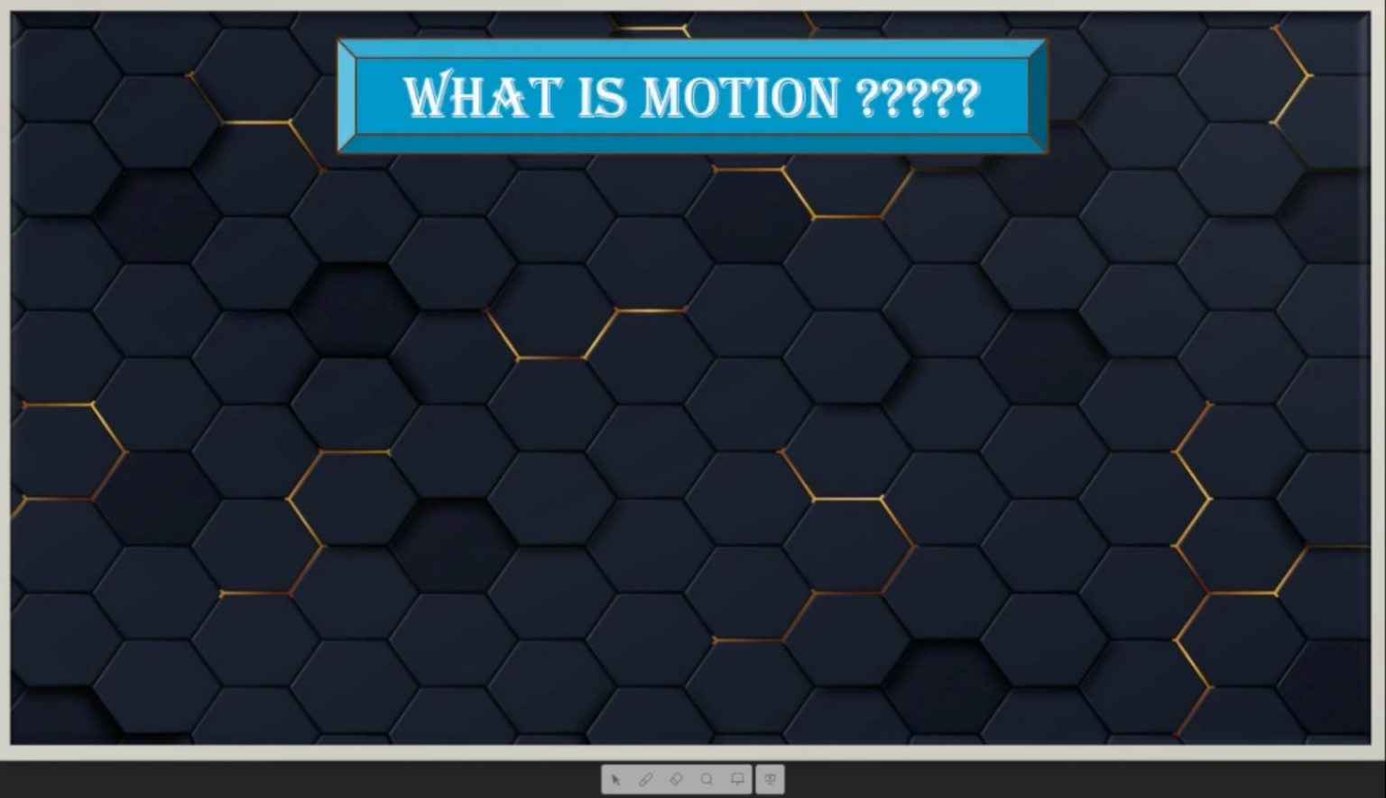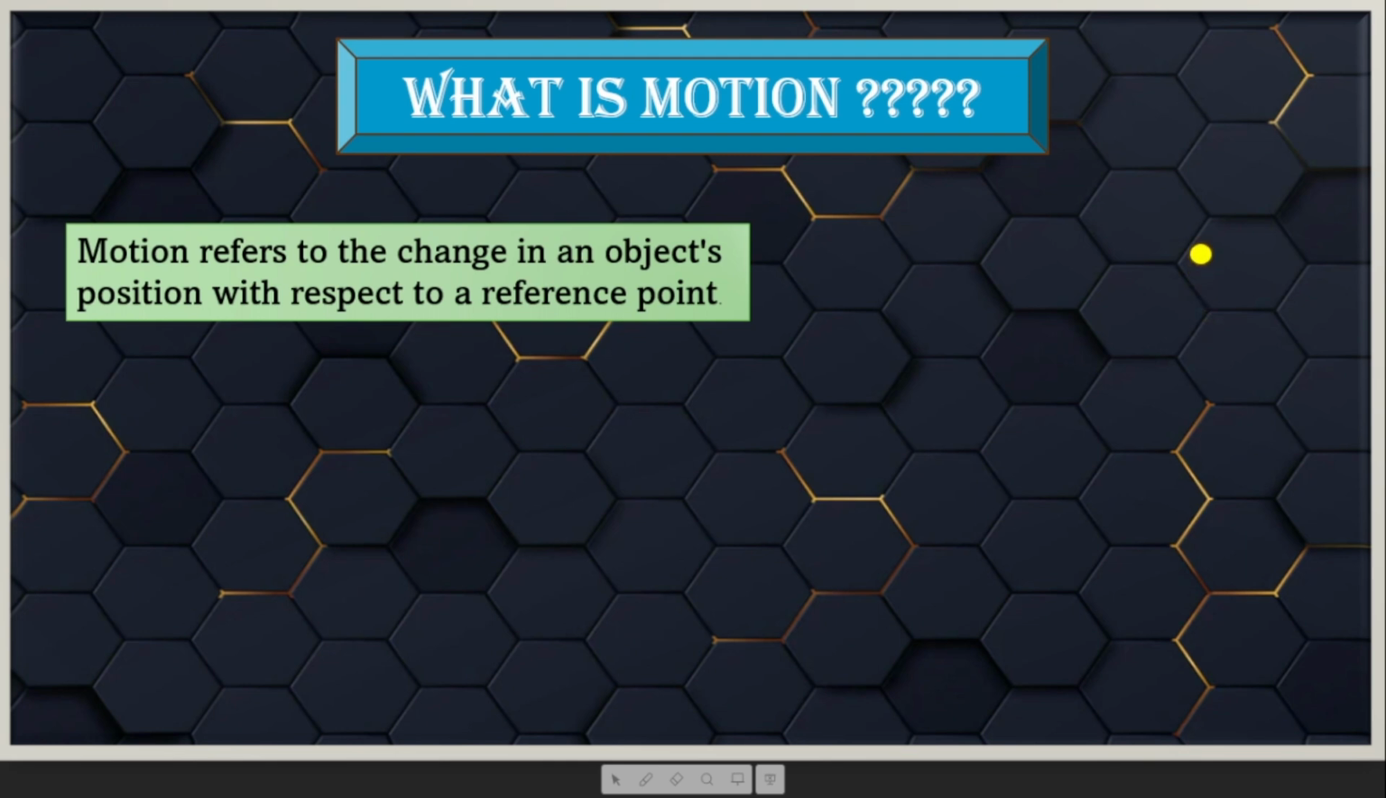What is motion? Simply put, motion means movement. Motion refers to the change in an object's position with respect to a reference point. So, when something changes its position with time, we say it is in motion. For example, a car moving on a road, a bird flying in the sky, you walking to the school. All these are examples of motion. So simply, motion refers to change in object's position with respect to a reference point.